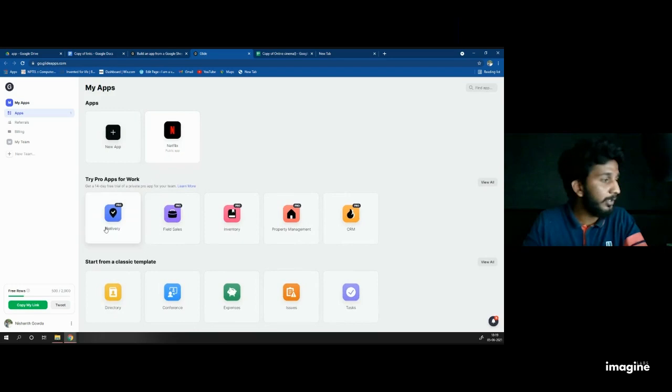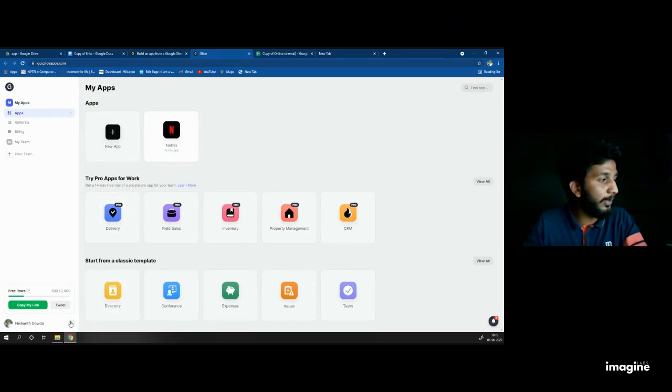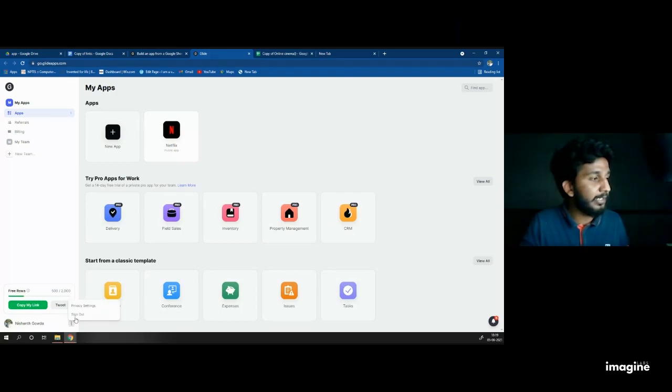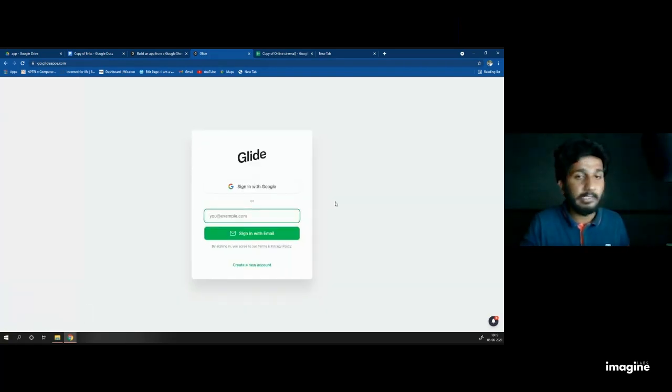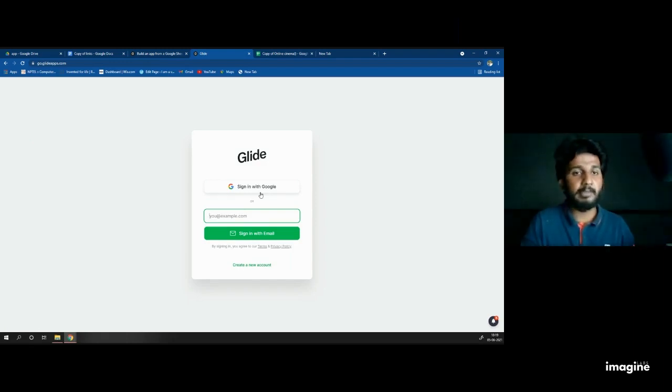So if you directly see this one, just go to the bottom left side and click on sign out. If you are directly opening the dashboard, sign out. If you are not opening the dashboard, you can see this page. Click on logout, because in an old session someone created the account so that they mismatched with the drive and Google, so you cannot access that. So we don't want those problems.